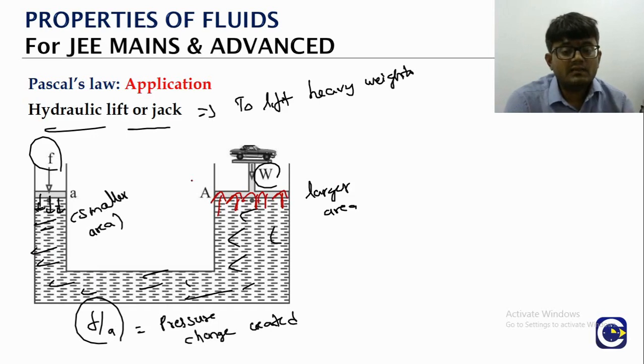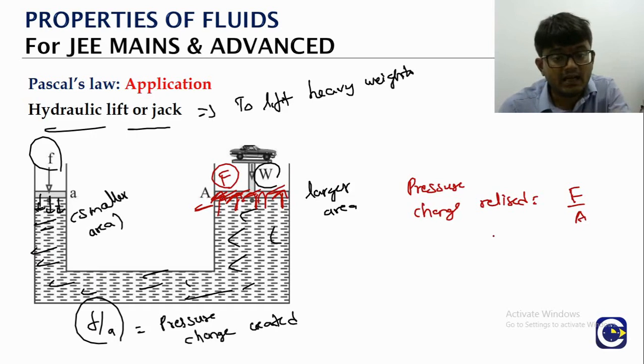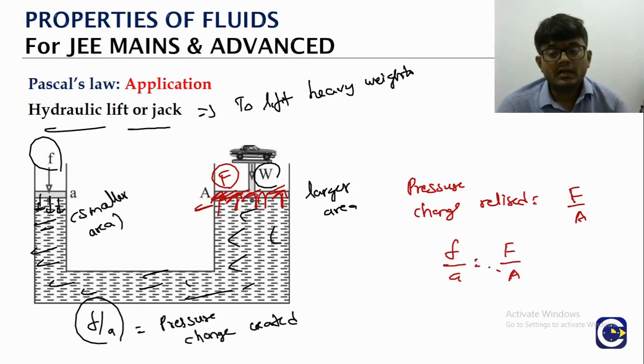Which means if the output force we are realizing is F, that force will be acting on an area A. What is the pressure change realized on the output side? It will be the force that we experience there divided by the area there. But as per Pascal's law, the pressure change that we create should be the same as the pressure change that is experienced, right? Which means small f by small a is equal to capital F by capital A. Rearranging, small f into capital A by small a is equal to capital F.